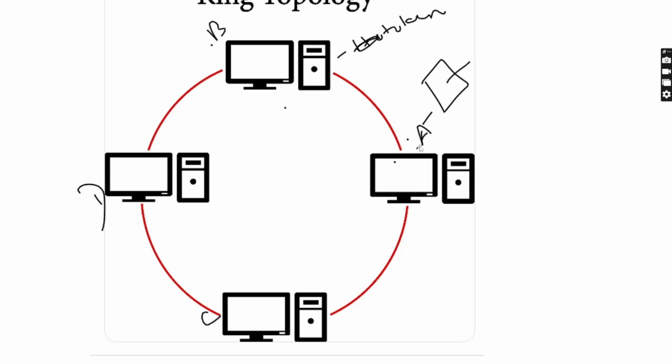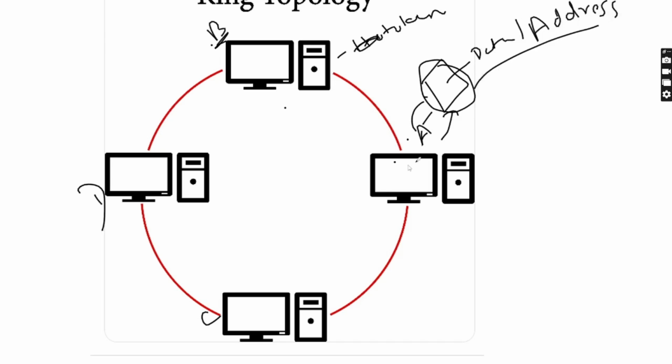There is only one token in ring topology, and in order to get the token, it must be open. Then it attaches some data to it, and it also attaches the address of B. So the data and the address are attached.